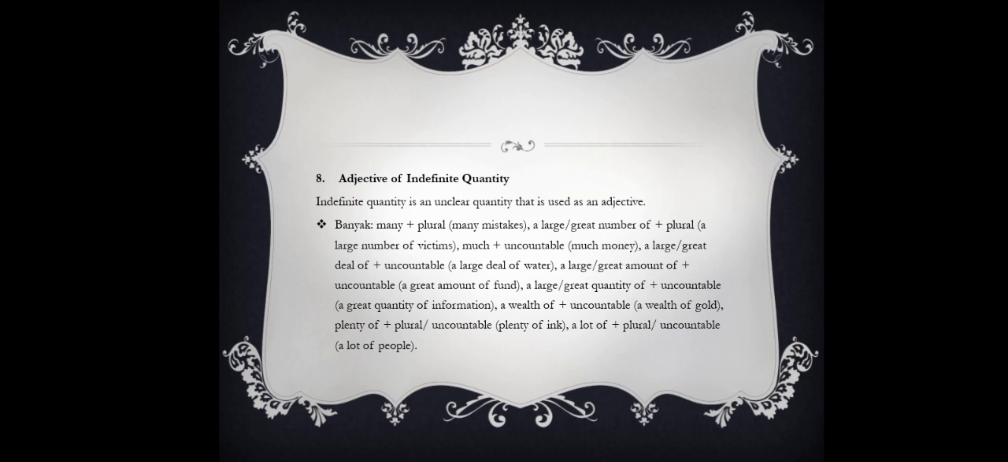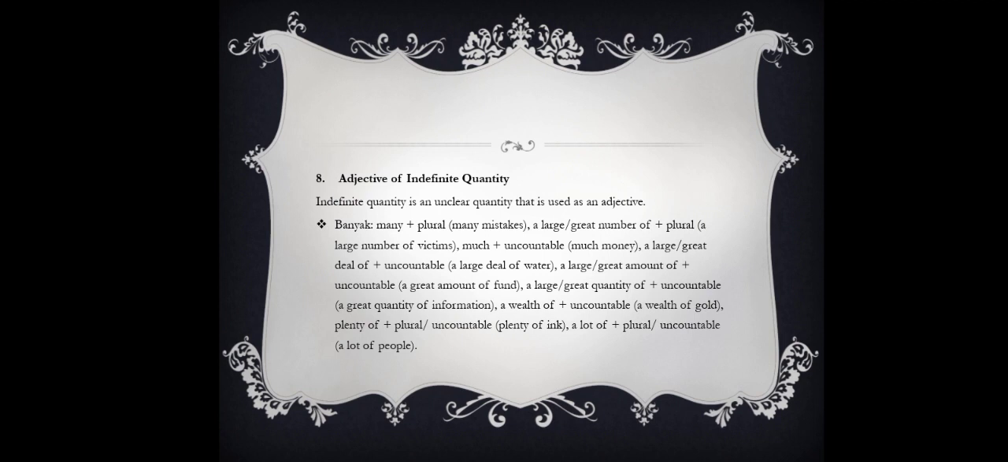Indefinite quantity is an unclear quantity that is used as an adjective. Banyak can become many plus plural. The example, many mistakes. And then a large or great number of plus plural. The example, a large number of victims. And then much plus uncountable. The example is much money. And then a large or great deal of plus uncountable. For the example, a large deal of water.